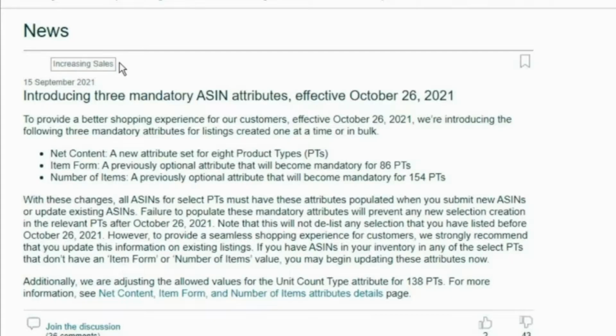If you go and look on the Amazon announcement page, you can see the update here. Amazon recently issued an announcement stating that the 3 mandatory attributes, net content, item form and number of items, will be applicable to a variety of categories. With these changes, when a seller submits a new ASIN or updates an existing ASIN, all ASINs of the selected category must fill in these attributes. Failure to fill in these mandatory attributes will prohibit the creation of any new listings in related categories after October 21, 2021. Okay, then we can go through each attribute.